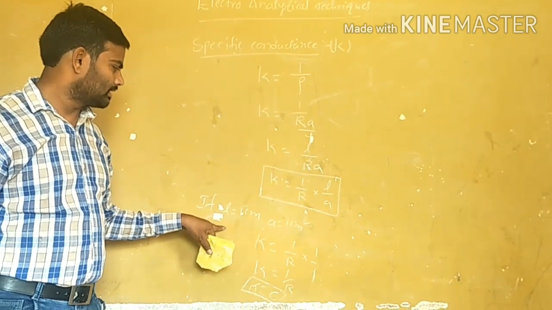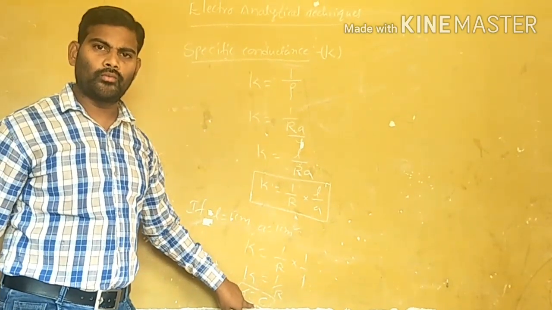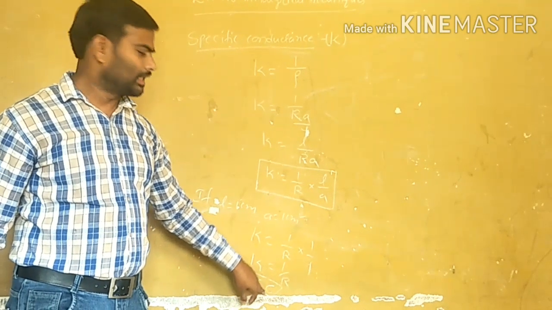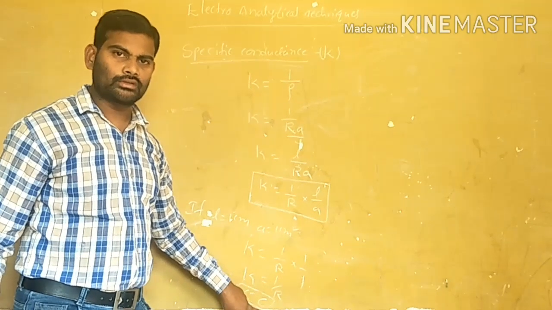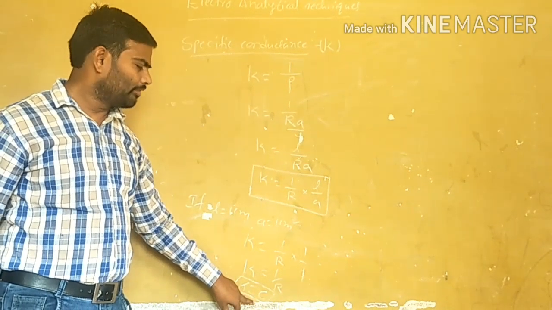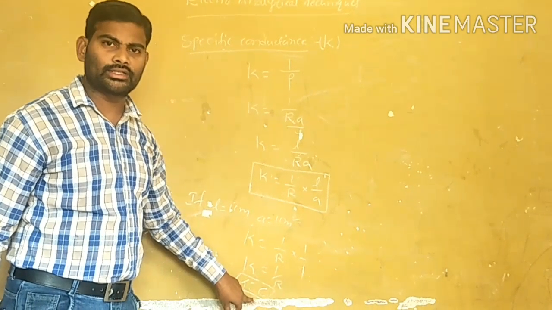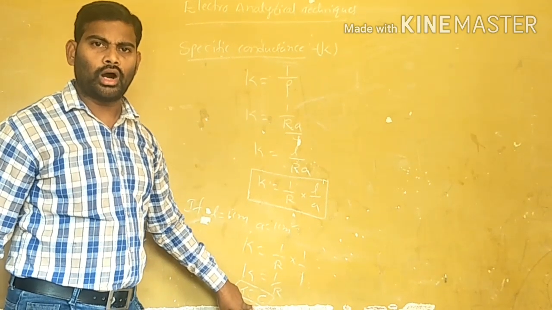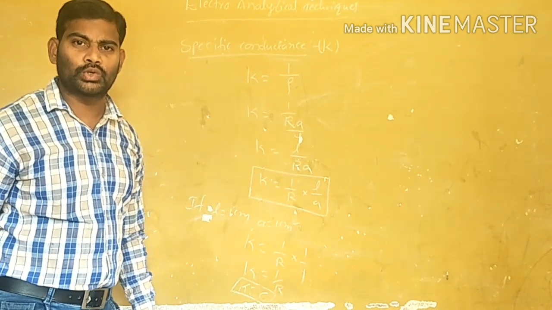Now, how can we define this specific conductance? The cube will be 1 centimeter cube, which is the volume of the cube. Specific conductance is the conductance of 1 centimeter cube or 1 ml of electrolytic solution.